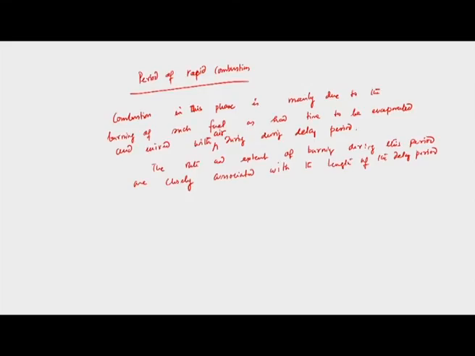Now the rate and extent of burning, that is the rapid combustion: combustion in this phase is mainly due to the burning of such fuel which had time to evaporate and mix completely with air during the delay period, and the rate and extent of burning during this period are closely associated with the length of the delay period and its relation to the injection process.